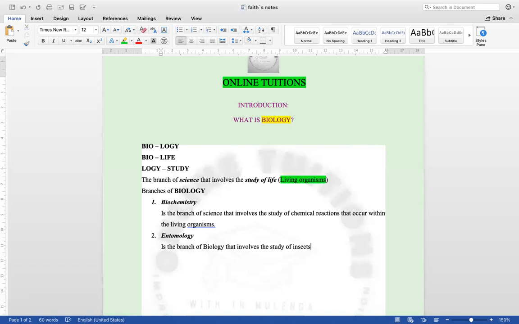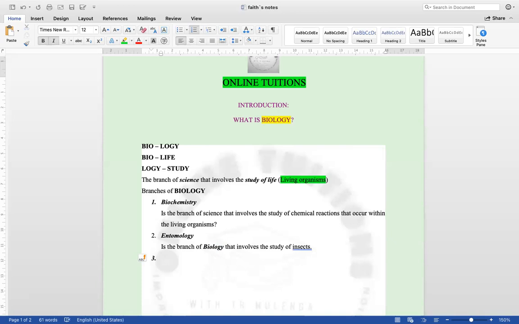There are people who have specialized, and these people are called specialists because they have studied the branch of biology which is called entomology, and they are called entomologists. These are the human beings that are specialized in the study of insects. These are the people who go on TV trying to explain more about the insects, and how insects can reproduce in such and such a way. These are the ones we are calling the entomologists because they have specialized in the study of insects.